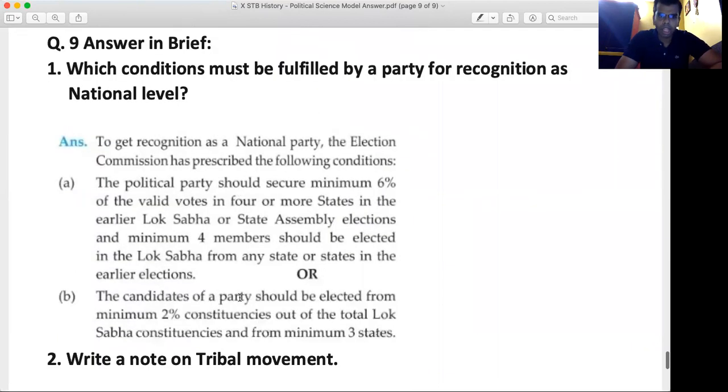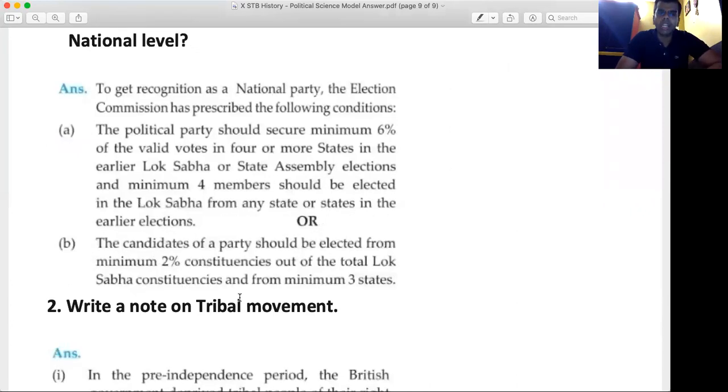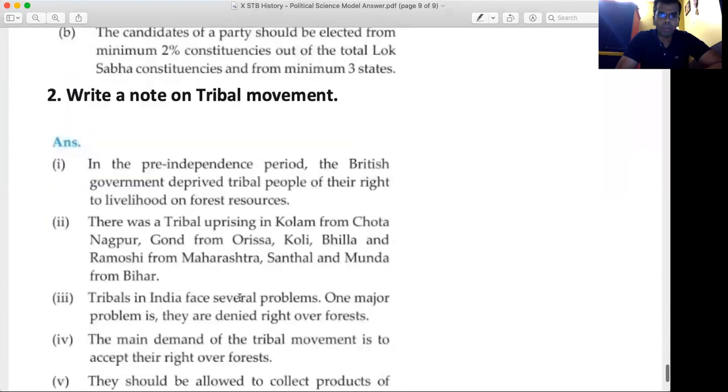Which conditions must be fulfilled by a party for recognition at national level? 2 marks. To get recognition as a national party, the Election Commission has prescribed the following conditions. The political party should secure minimum 6% of the valid votes in 4 or more states in the earlier Lok Sabha or state assembly elections, and minimum 4 members should be elected in the Lok Sabha from any state or states in the earlier elections. Or the candidates of a party should be elected from minimum 2% constituencies out of the total Lok Sabha constituencies and from minimum 3 states. 2 marks. Write a note on tribal movement.